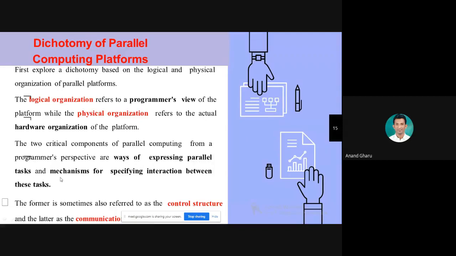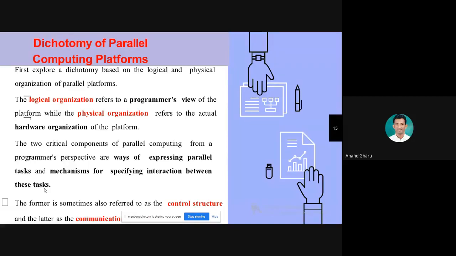Now second one, mechanism for specifying interaction between these tasks. Suppose you have the programmer's view, meaning you have a programming language, your IDE, API, syntax, everything.